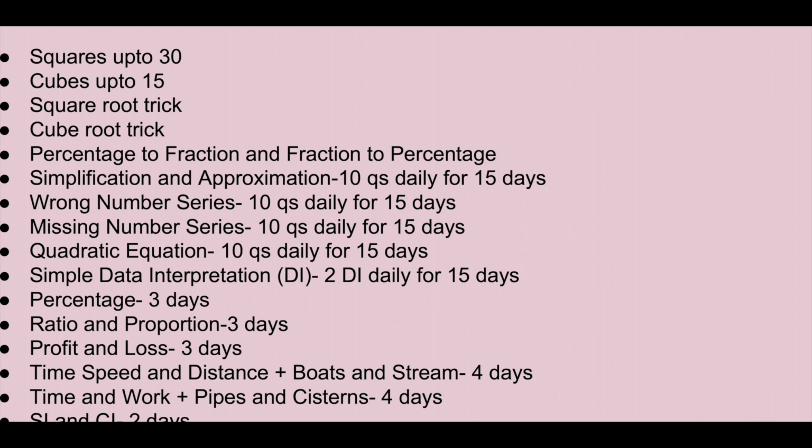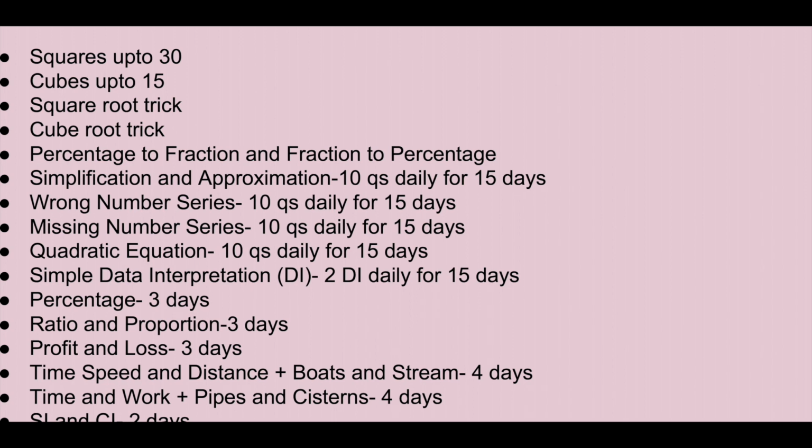Now comes the arithmetic part, the miscellaneous part. In your miscellaneous part there are many chapters, but here I'll talk about the most important ones. The most important ones for your prelims examination are percentage, ratio and proportion, profit and loss, time, speed and distance and boats and stream, time and work, pipes and cistern, and SI and CI. Here I have mentioned how many days are required for each chapter, for each topic.